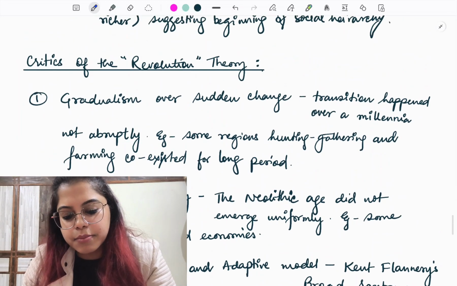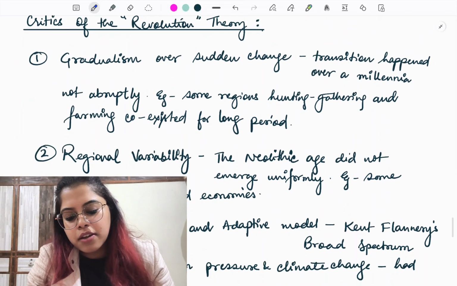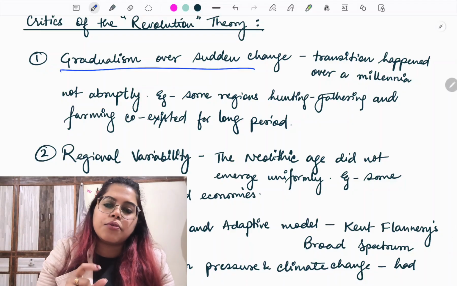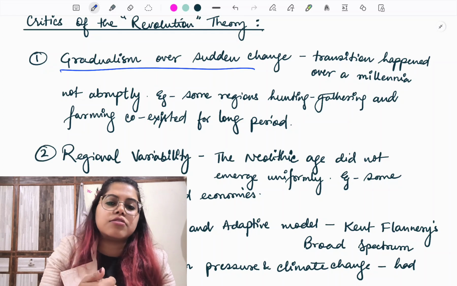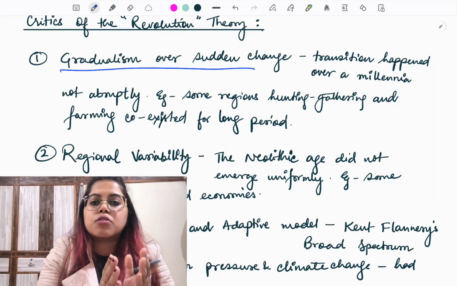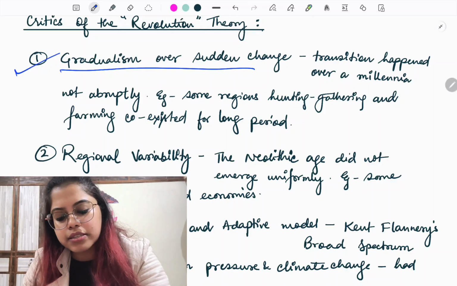So here in the counter argument, the critics of the revolution theory say gradualism over sudden changes. They say that there are some sites where we see the transition from Mesolithic to Neolithic was gradual. Why? Because for a long period of time, these two are coexisting. Right? So this is one criticism.